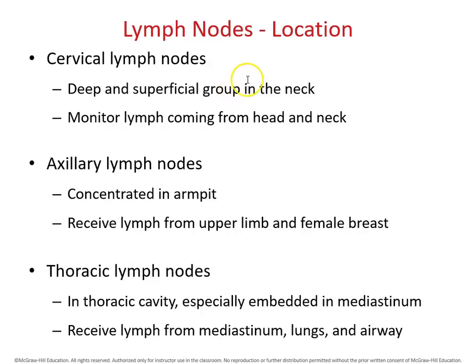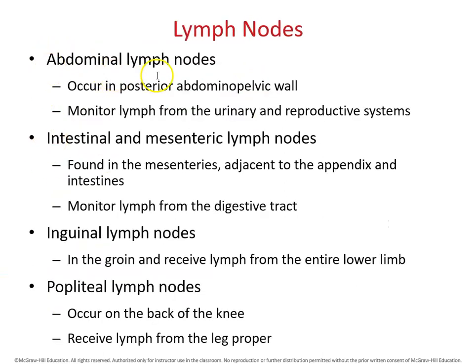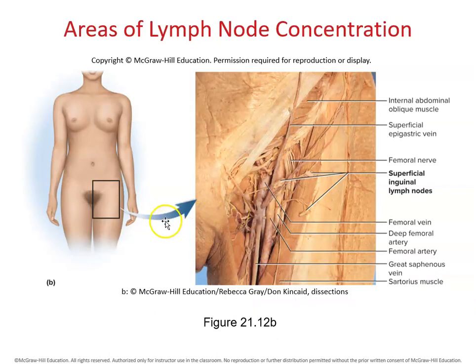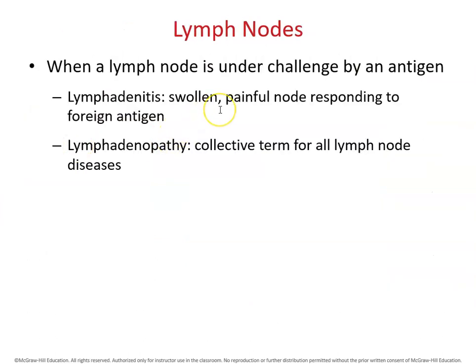We can find lymph nodes in our body around the cervical area, axillary area, thoracic area, abdominal area, intestine and mesenteric area, inguinal area, and popliteal area. For example, you can see all these red lymph nodes around the intestine area, and you can see the lymph nodes around the inguinal area. All these lymph nodes can be swollen and painful if they are facing a challenge of foreign antigens or an attack of bacteria.